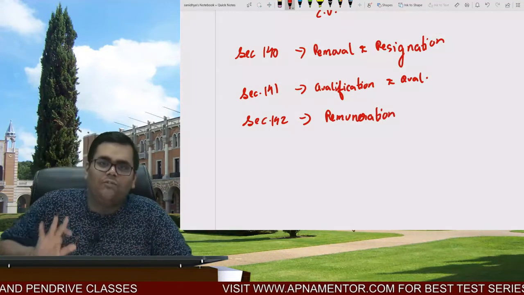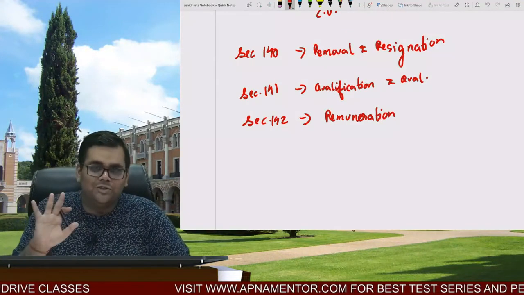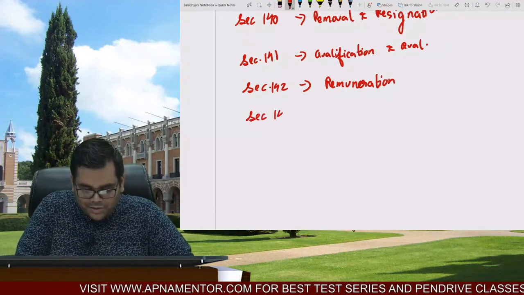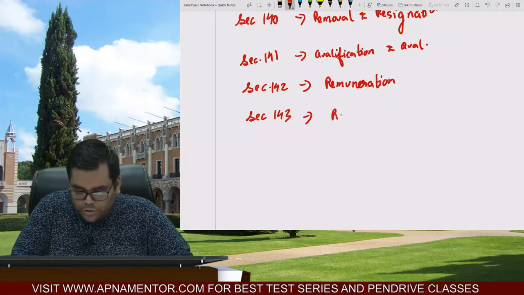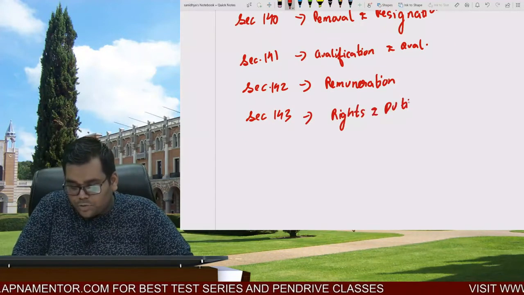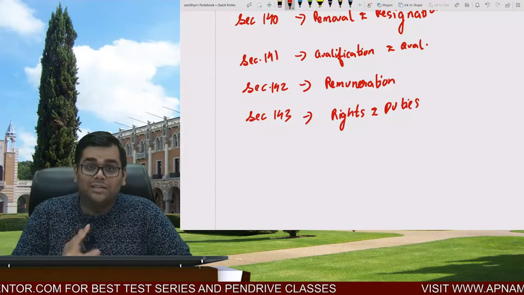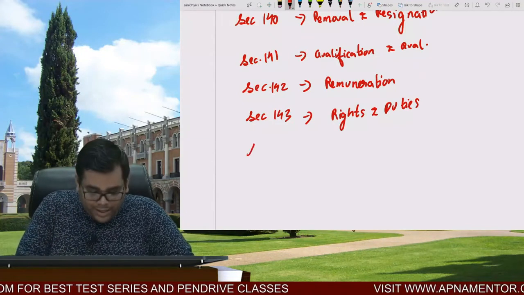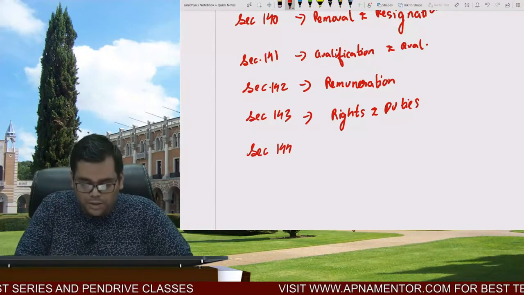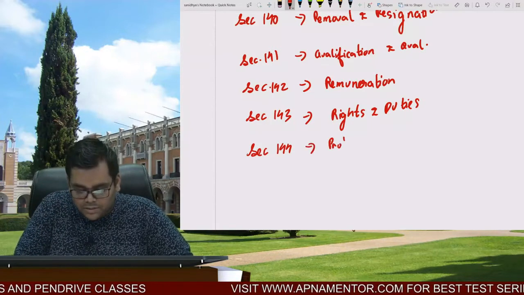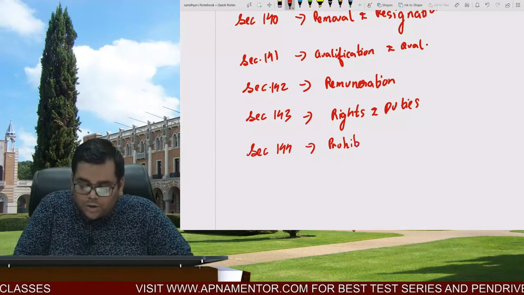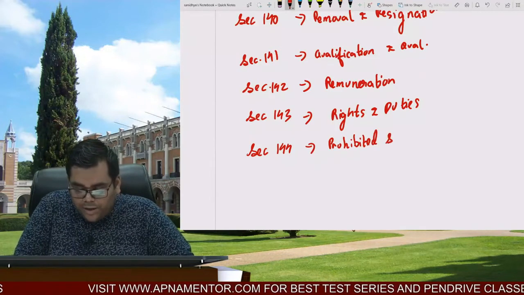Now when you have got your remuneration, you are settled, you know your remuneration has been fixed. Now you are going to talk about your rights and duties, that what you are supposed to do. So section 143 says what you are supposed to do, and section 144 is exactly the opposite: what you are not supposed to do, that is prohibited services, right?